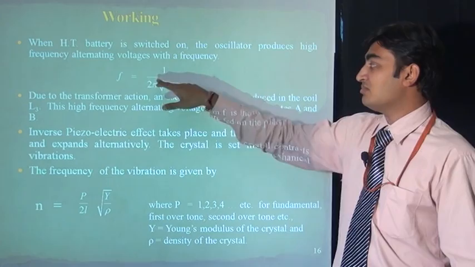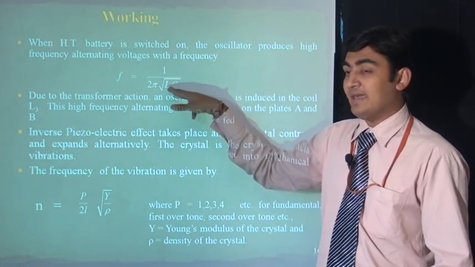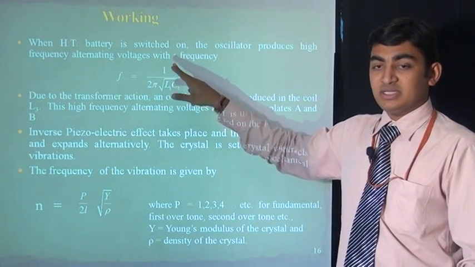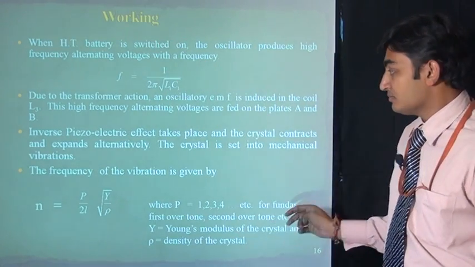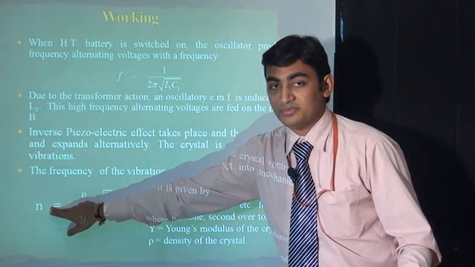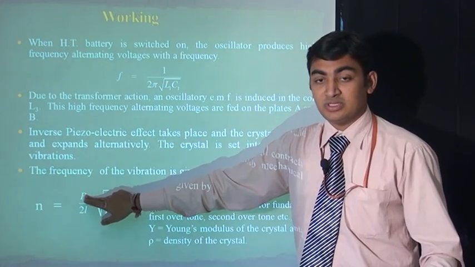Frequency f is equal to 1 by 2L under root Y by rho, this equation gives you the frequency which will be produced by quartz. N is the number of vibrations which will be produced by the piezoelectric material. P is the overtone.